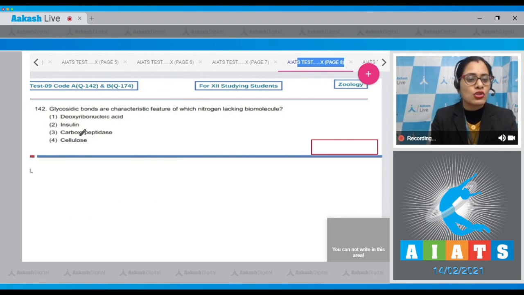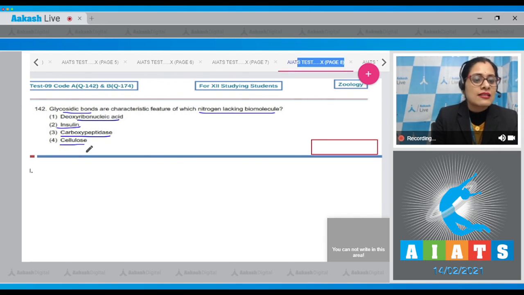Question number 142. Glycosidic bonds are characteristic feature of which nitrogen lacking biomolecule? The options are deoxyribonucleic acid, insulin, carboxypeptidase, and cellulose. The correct answer to this question is option number 4, cellulose.